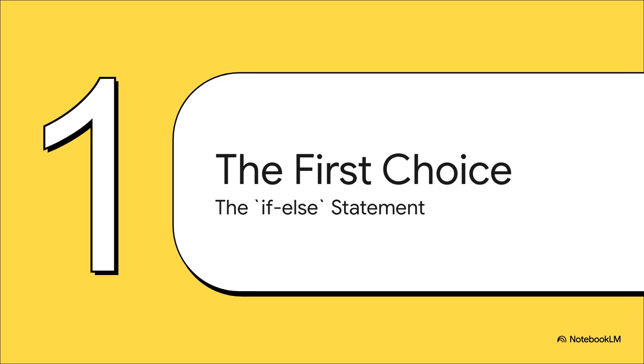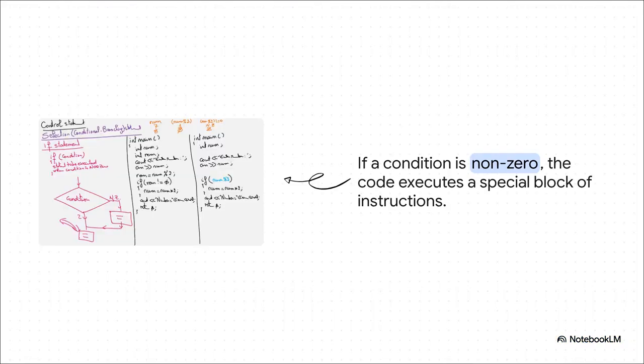Okay, so let's start with the most fundamental choice of all. What if we just want our program to check one little thing and then decide what to do next? So the most basic choice you can make is with a simple if statement. Like, if this number is odd, let's multiply it by 2. Simple. Otherwise, we just move on. But here's a super important detail, especially in a language like C++. The computer doesn't really get true or false. For the computer, it's all about the numbers. Any number that isn't 0, that's true. Only plain old 0 counts as false. That's a huge concept to grasp.